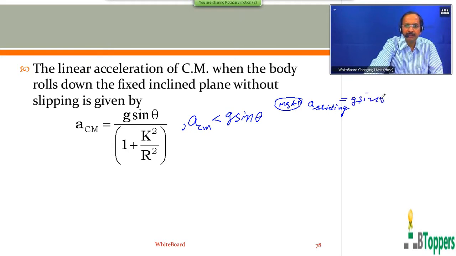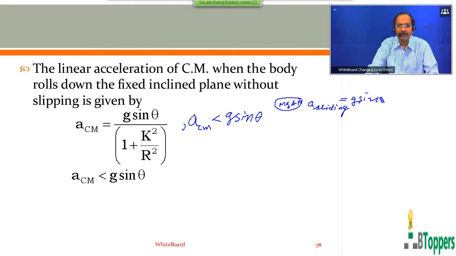But in the case of rolling down the fixed inclined plane, it is less than g sin theta. You can observe that the magnitude of linear acceleration of center of mass of the rolling body when it rolls down the fixed inclined plane without slipping is less than the magnitude of linear acceleration when it slides down the same incline without rolling.